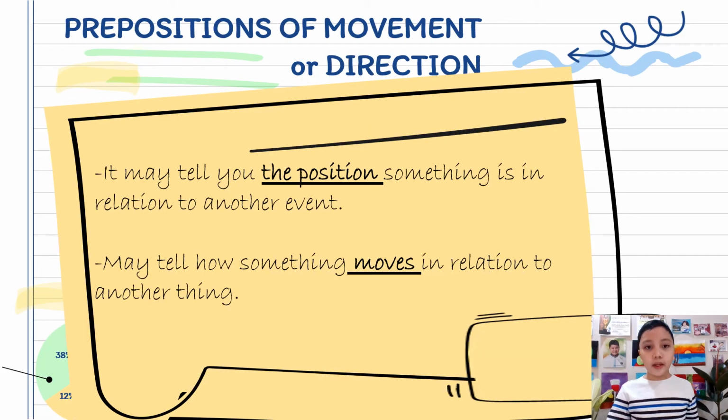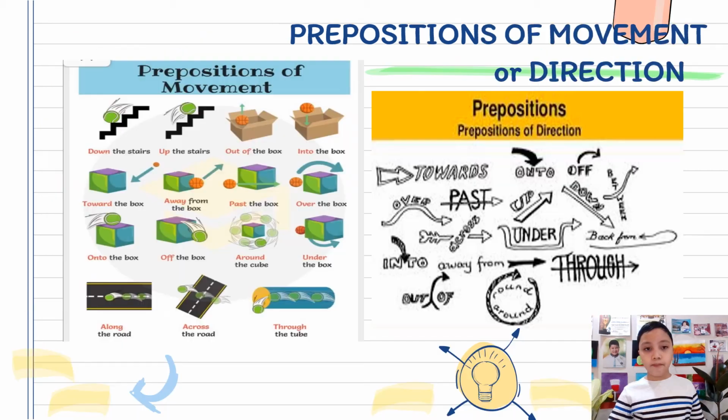Another category we need to know about are prepositions of direction and movement. These types of prepositions show movement from one place to another. Because of this, prepositions of direction and movement are often used with verbs of motion.